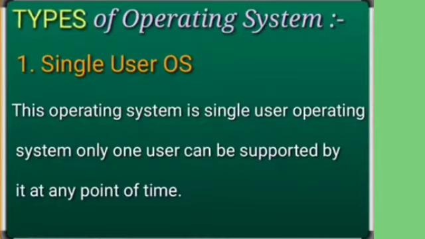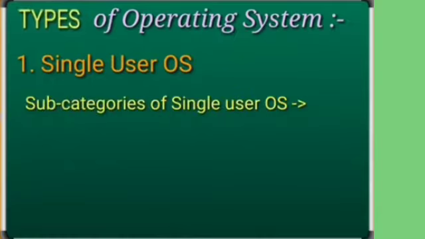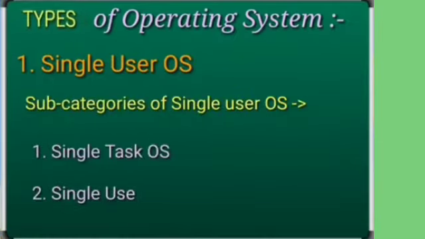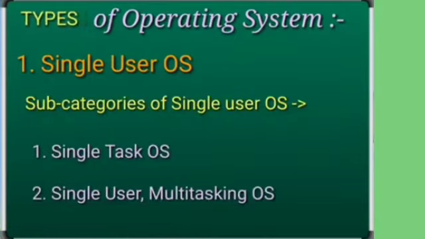Now further it is divided into subcategories, which are single task OS and single user multitasking operating system. In single task OS, the operating system supports or runs only a single application at a time. For example, Microsoft Disk Operating System, which is MS-DOS.